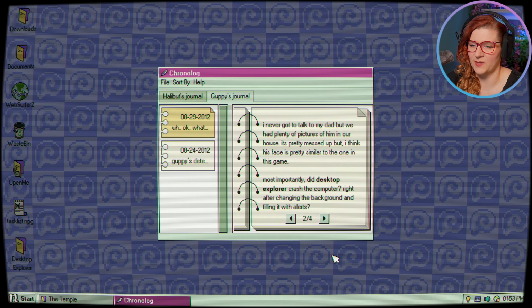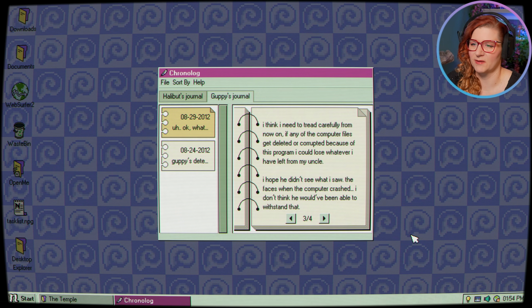Right after changing the background and filling it with alerts, yes, there were lots of cursed things happening. And this seems to be implying that the scary face we've seen during our little game may have been our father after the incident. I think I need to tread carefully from now on. If any of the computer files get deleted or corrupted because of this program, I could lose whatever I have left from my uncle. I hope he didn't see what I saw, the faces when the computer crashed. I don't think he would have been able to withstand that.